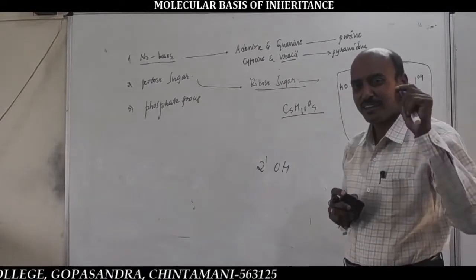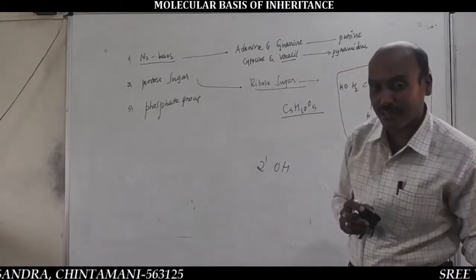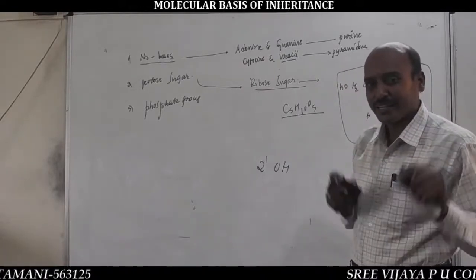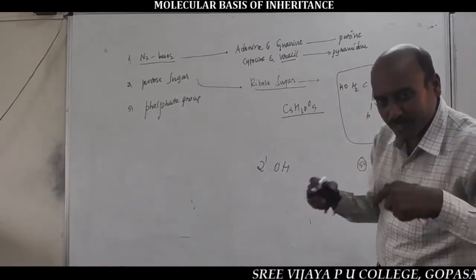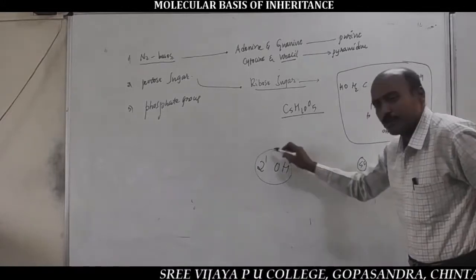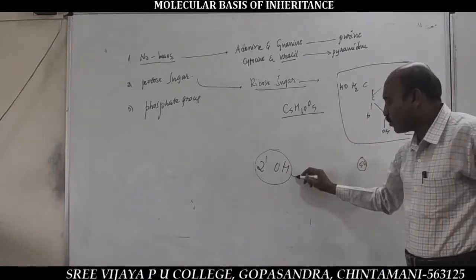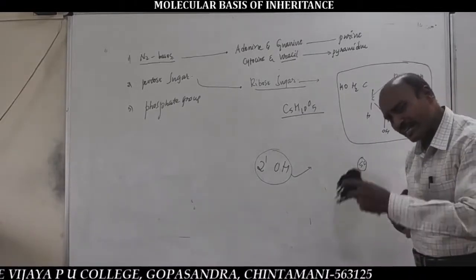Hence, RNA is less stable compared to DNA because of the 2' OH group present at the second carbon atom of the pentose sugar.